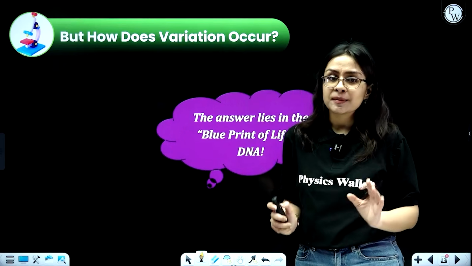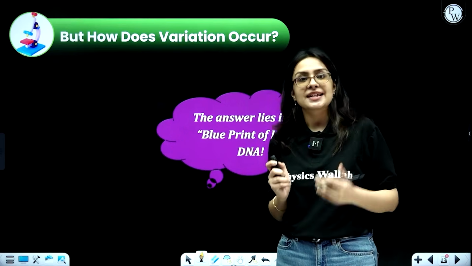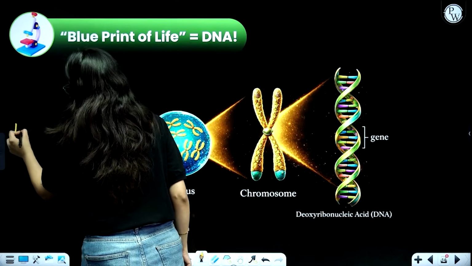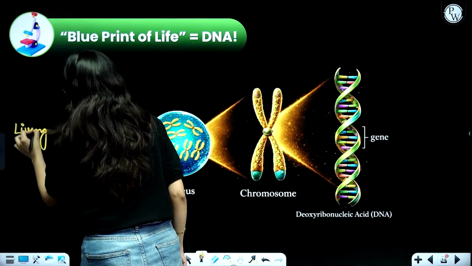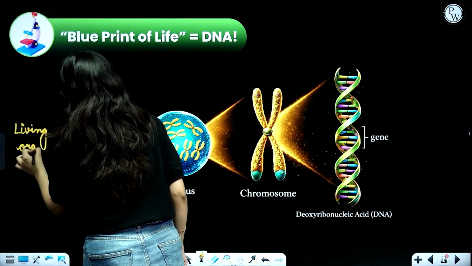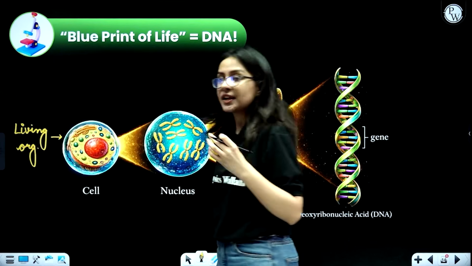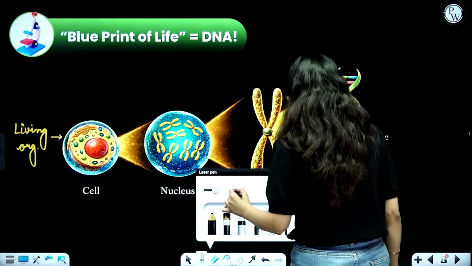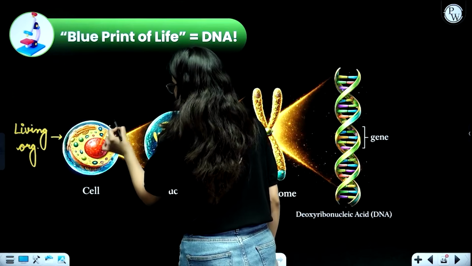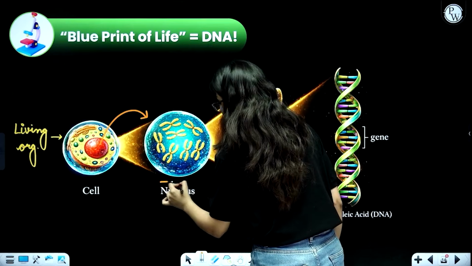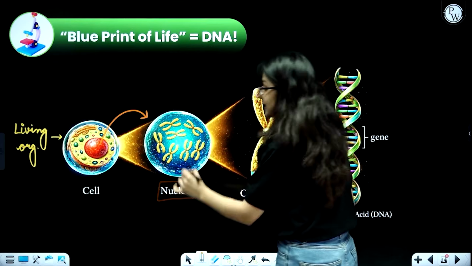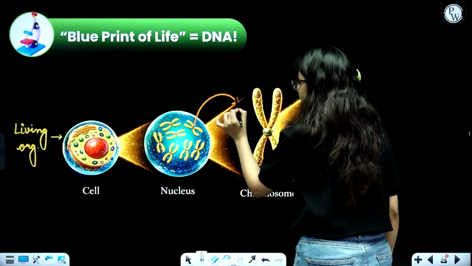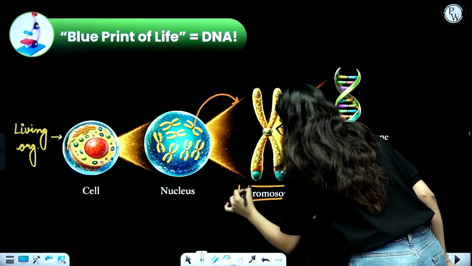Just in case you do not remember the basics, don't worry, I will make you understand this with the help of a beautiful diagram. See, you know that all living organisms are made up of cells. I hope everybody will agree that all living organisms are made up of cells. Wherever there is a cell, there is life. Okay, and in the cell there is a particular control center that is called the nucleus. Inside the nucleus, if we open it up, we will find chromosomes. We just pick out one structure, and that is called, students, a chromosome.